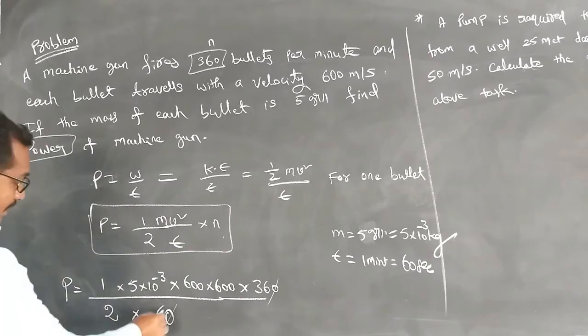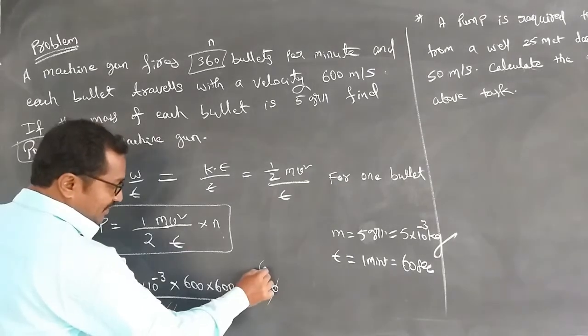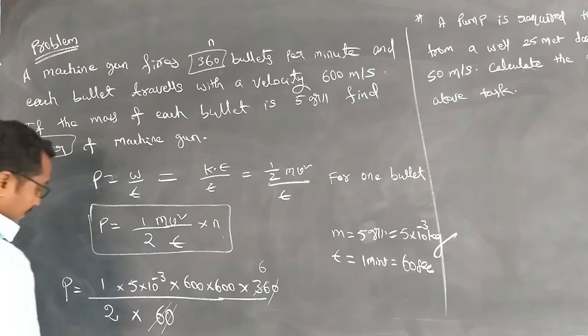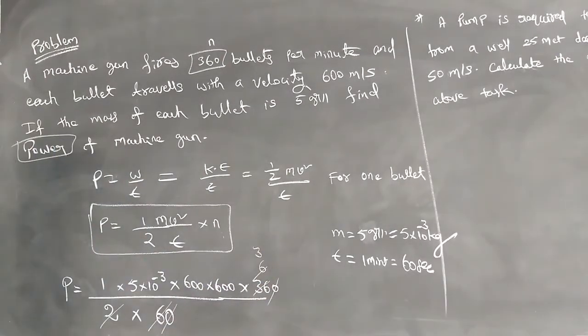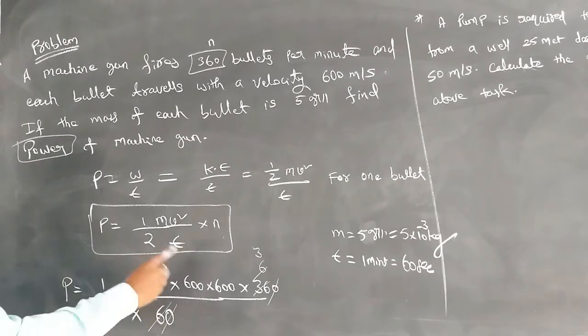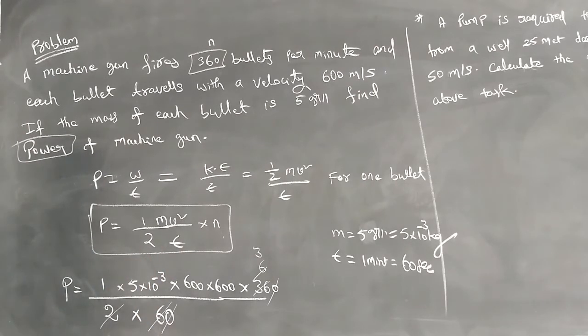Okay, right. 6 ones are 6, 6 sixes are 36. 2 ones are 2, 2 threes are 6. So it is also completed. Right. Now coming to the calculation part.